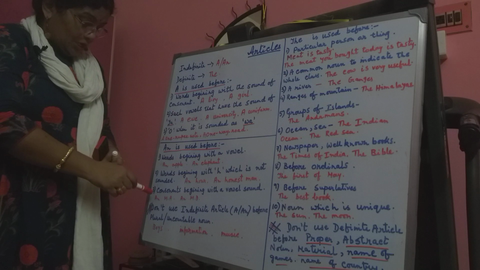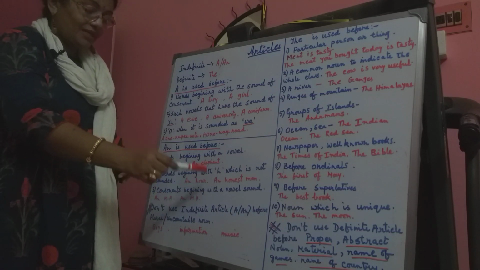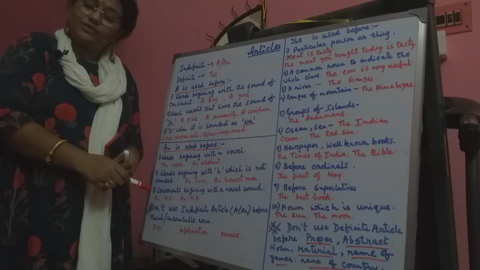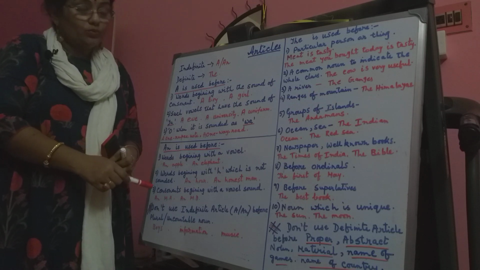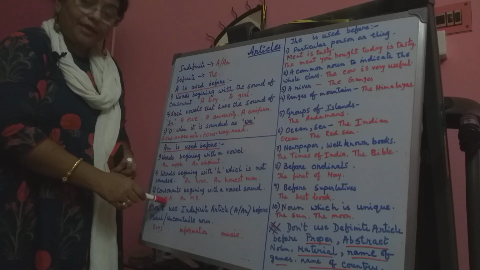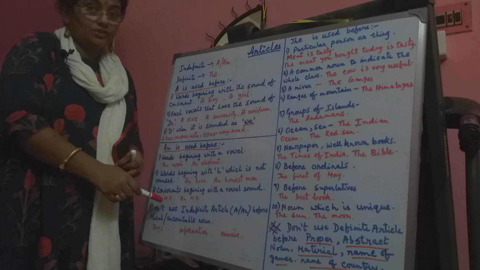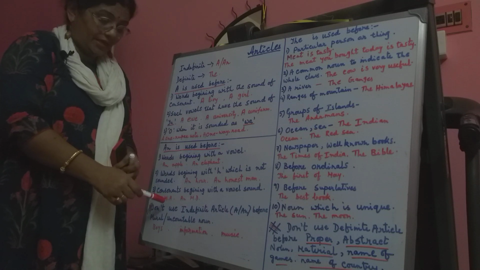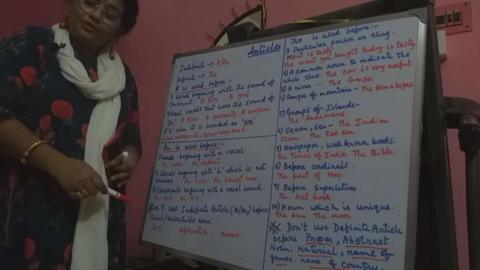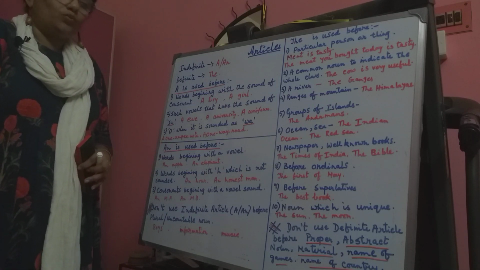Rule number 3. Consonants beginning with a vowel sound. Here also are some words that start with a consonant but sound like a vowel. For example, an MA. The letter is M but it sounds like a vowel. An MA, an MD. Here also we will follow that vowel sound.